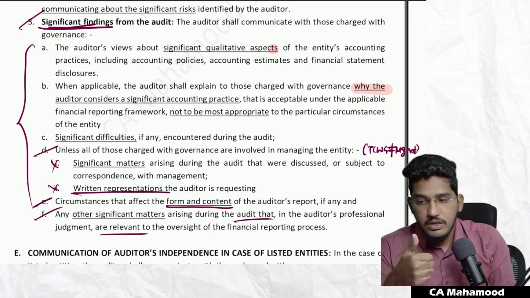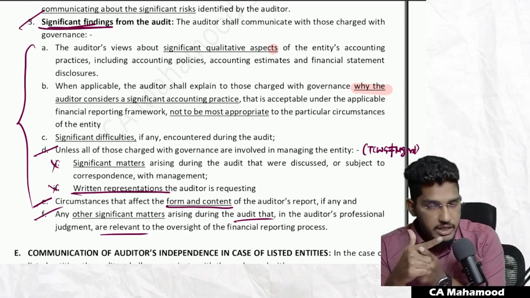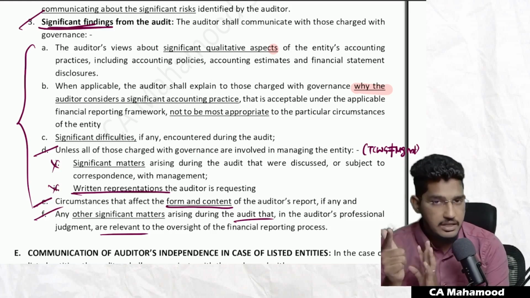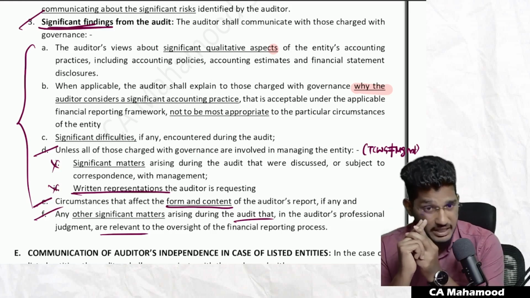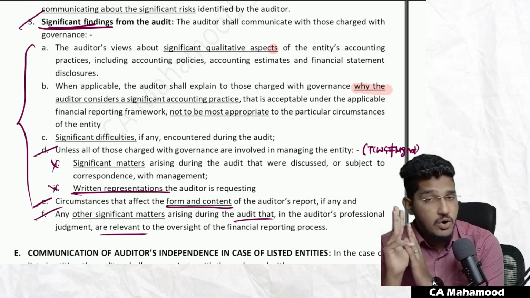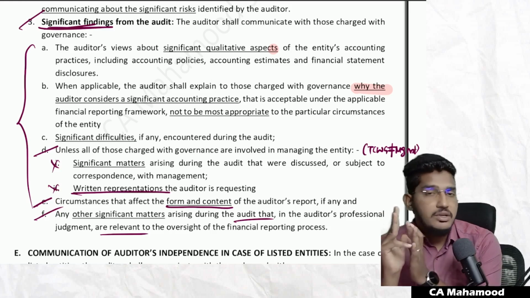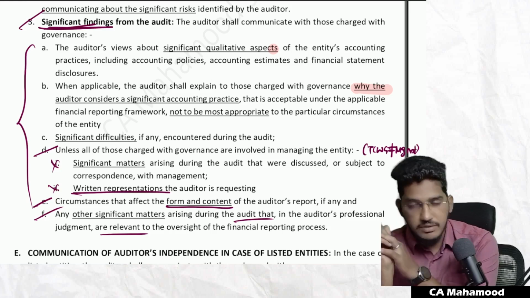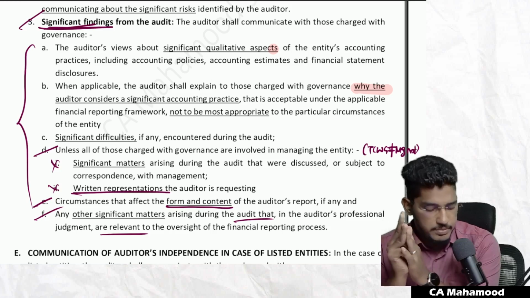What you will write? Number one, your views about qualitative aspects. Next, if you have any accounting practice which is acceptable as per applicable financial reporting framework, but it is not practically suitable, that also you can communicate. Number three, if you find any significant difficulties while conducting the audit, that you can communicate. Number four, unless all of those charged with governance are involved in the management, the significant matters that you have discussed with the management and written representations that you are requesting, you can communicate once again with those charged with governance, when those charged with governance and management are different people.